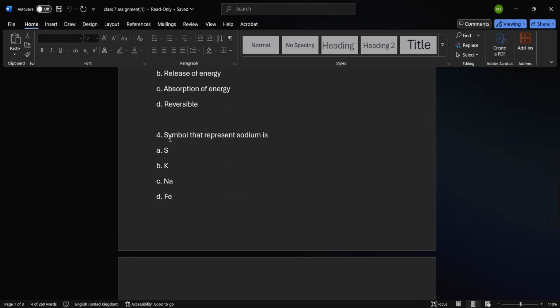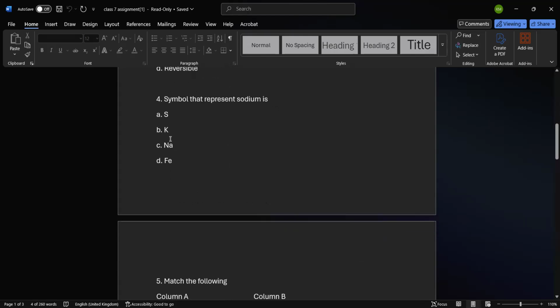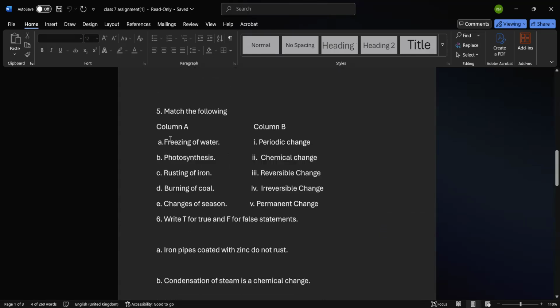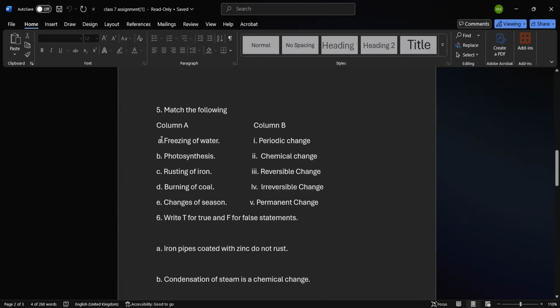What is the symbol for sodium? Ma'am, Fe. No. Fe is for iron. Ma'am, then S. No, S is for sulfur. Achha, K is for potassium. Na, yes, Na means sodium. Very good.